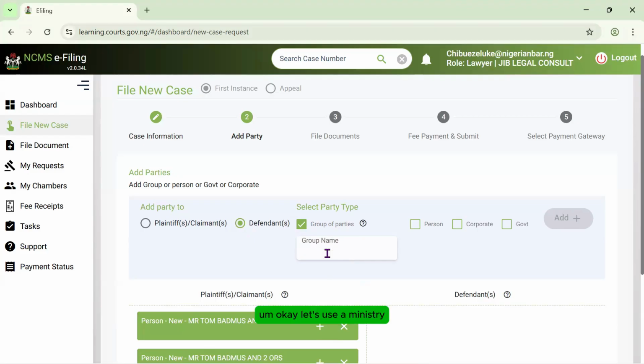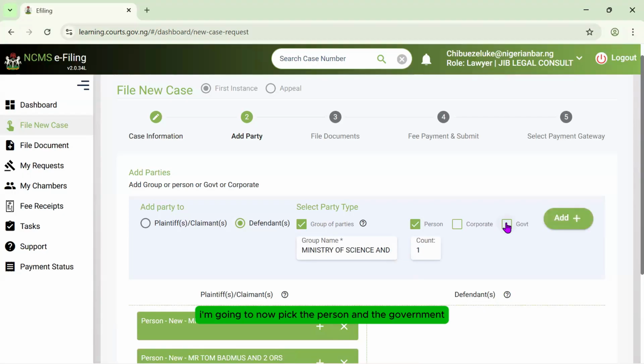Okay, let's use a ministry. Ministry of Science and Tech and another. The another I usually type in the short form. I'm going to now pick the person and the government.